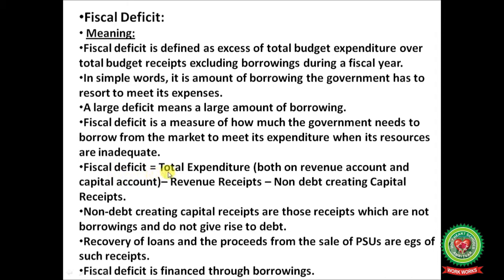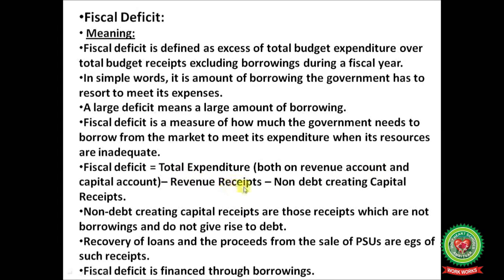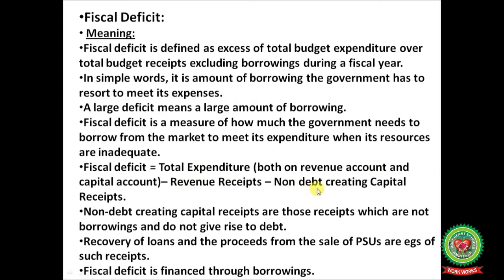Fiscal deficit is equal to total expenditure, both on revenue account and capital account, minus revenue receipts minus non-debt creating capital receipts. Here non-debt creating capital receipts are those receipts which are not borrowings and do not give rise to debt.